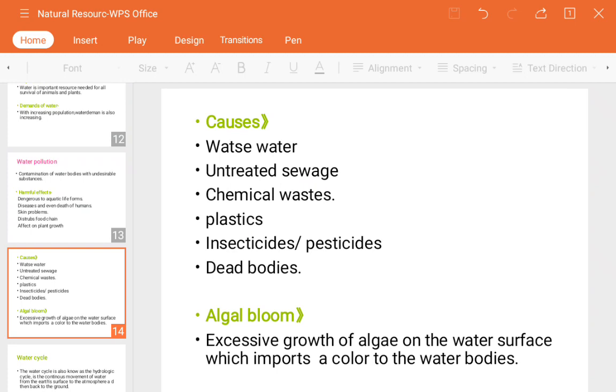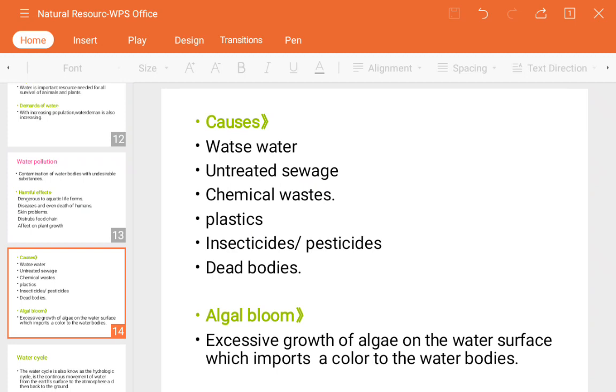Some of the aquatic animals present there will consume some portions of the plastics. It means the food chain will get disturbed. The plastic chemicals will be eaten by small aquatic animals, and those small aquatic animals will then be eaten by bigger ones. Likewise, the water bodies also get affected.